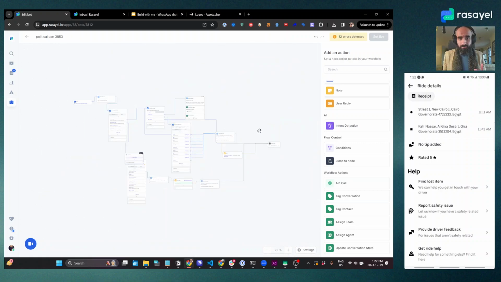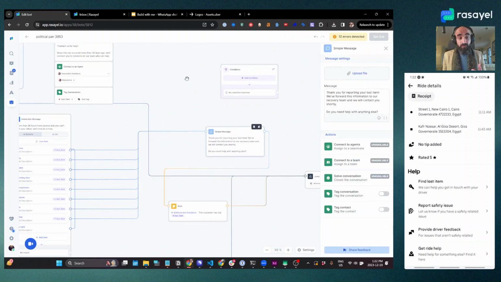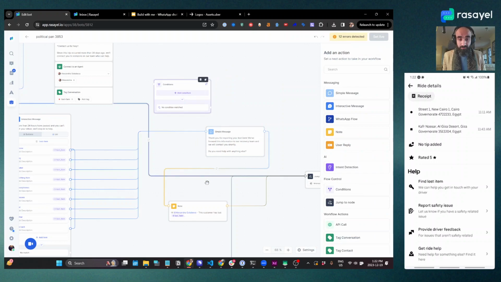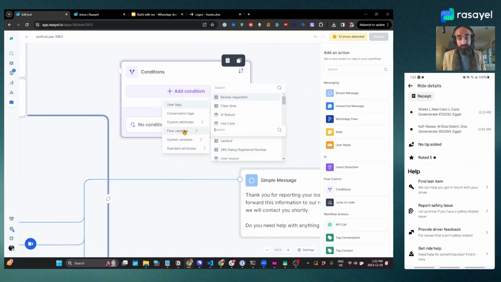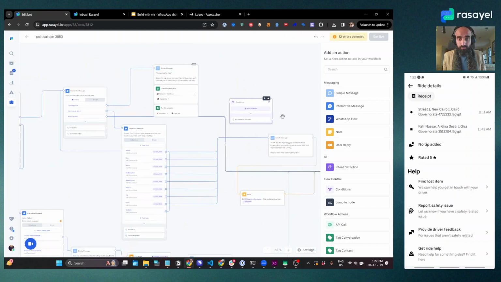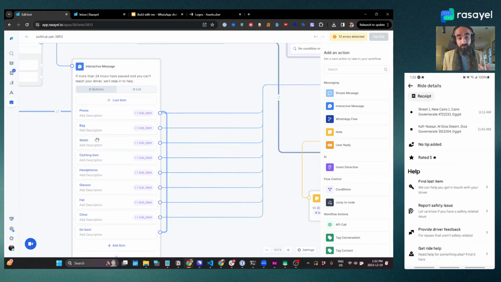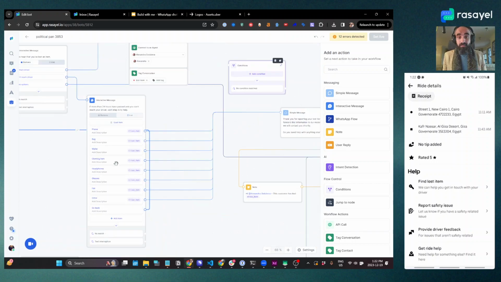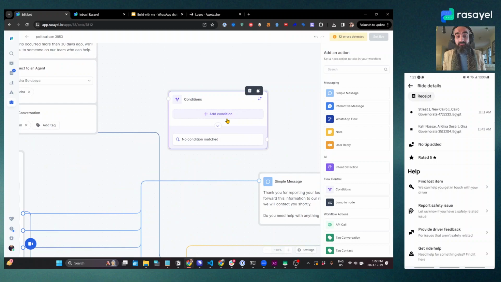For example, over here, when they've reported a lost item, before handing it off to the right person or team, I could have added a condition to assess who the right person is depending on the type of info that the customer has given me. So for example, if they've reported the loss of money, that might be a different team. If they've reported the loss of clothing, if it's a different issue, I could then direct this to someone else.